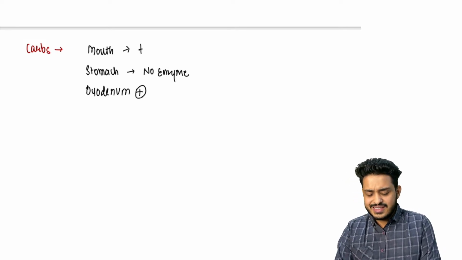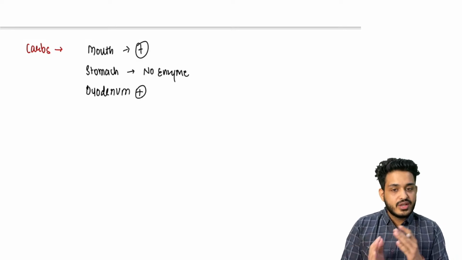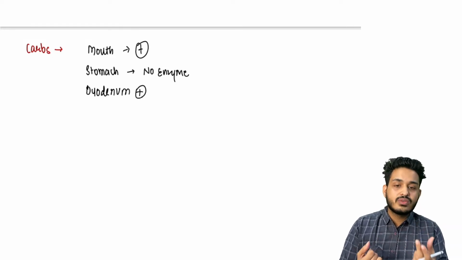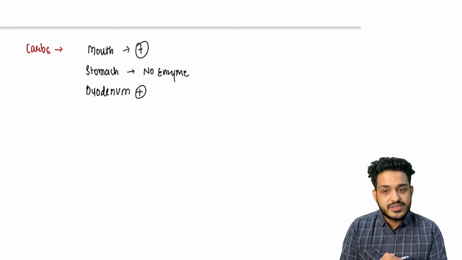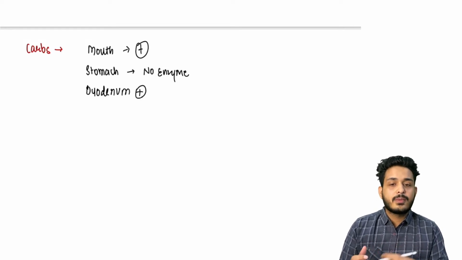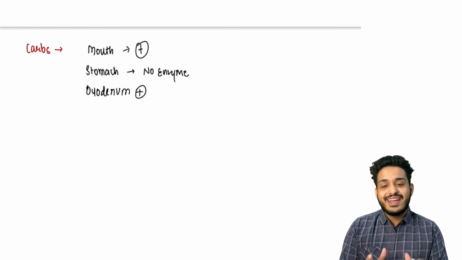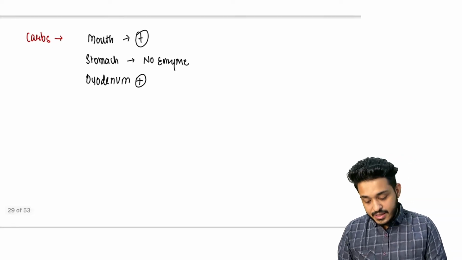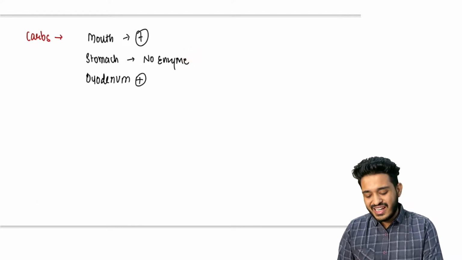Remember, this GIT chapter is always concerned with two processes: digestion and absorption. Digestion means whatever rasgulla you are eating is going to make glucose. The second process we have simultaneously is absorption. That glucose goes into your blood vessels, causing hyperglycemia, and in the last class we have seen how this hyperglycemia happens, right? So the question they can ask you: there is no digestion of carbohydrate in the stomach.